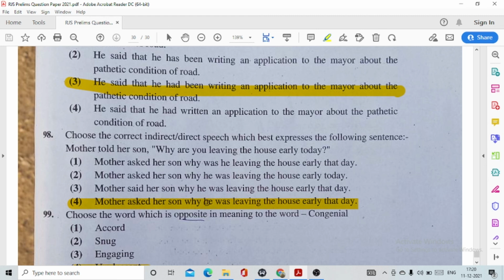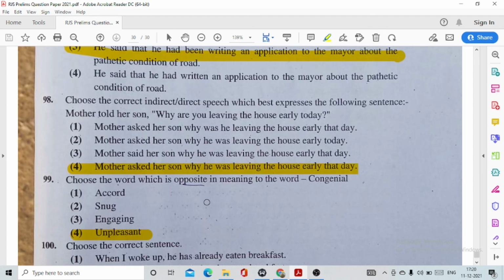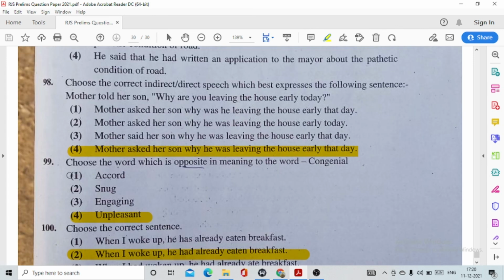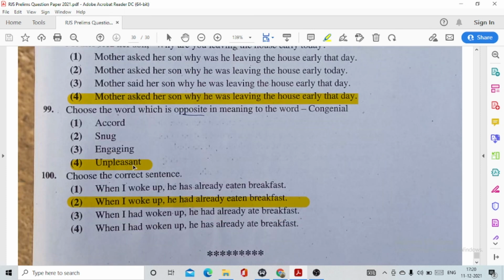This will be the direct speech, then indirect. Question number 99. Choose the word which is opposite in meaning to the word congenial. This is option number 4, unpleasant. 100. Choose the correct sentence. This is option number 2. When I woke up, he had already eaten breakfast.